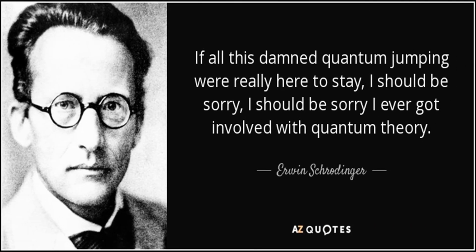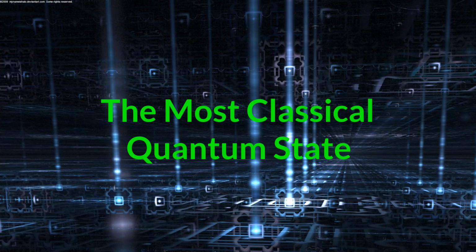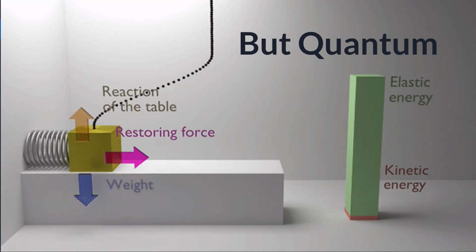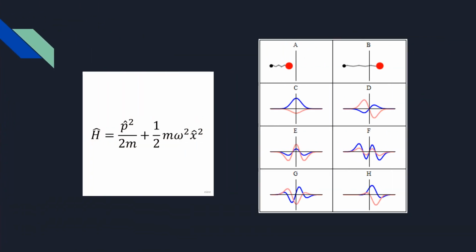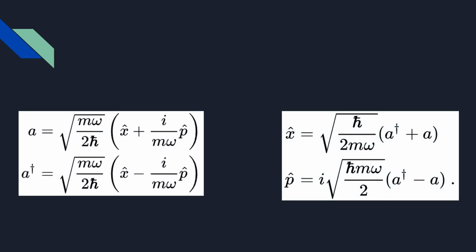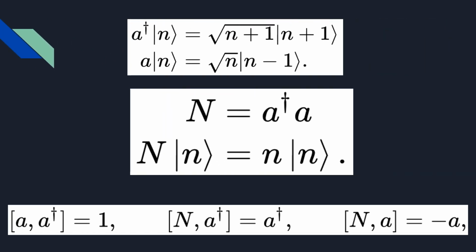This is so non-intuitive that Schrödinger, one of the founders of quantum mechanics, apologized for being a part of its birth. So being an apologetic man, he tried to construct the most classical quantum state. For that, he chose the favorite system of physicists, a harmonic oscillator, but well, the quantum one. Equipped with the Hamiltonian and the eigenstates, we can define operators called ladder operators and write position and momentum operators in terms of them. The dagger operator gives one state above, whereas the annihilation operator gives one state below.